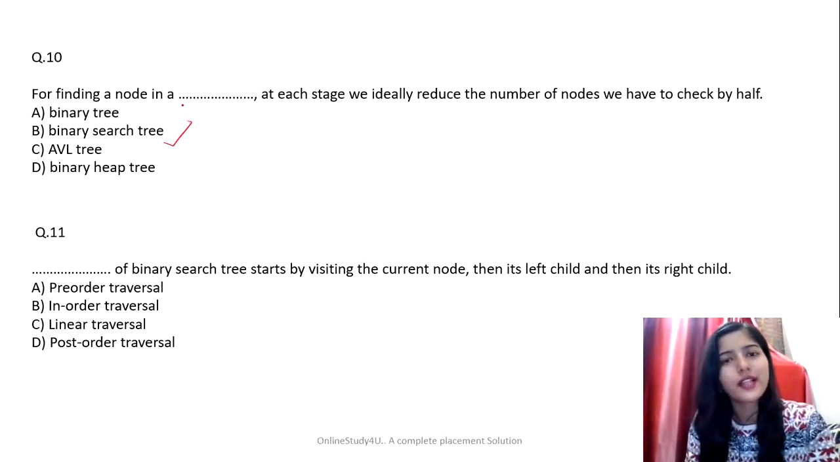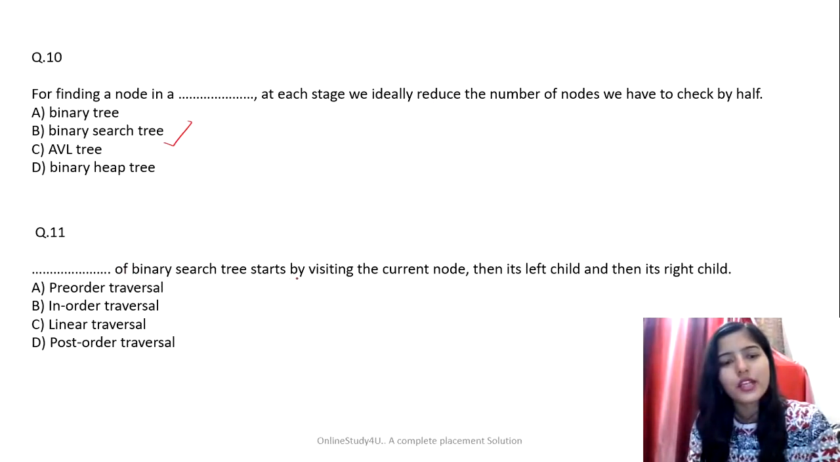Now you must be wondering that ma'am is giving all the questions for homework. So guys, this is not the time to learn something new. This is the time to revise. I'm expecting that you guys are already aware of these small things. So do comment the answer for this one as well. Although I have already taken this, the correct answer is binary search tree, right? So for finding a node in a binary search tree, at each stage, we ideally reduce the number of nodes we have to check by half, right? So let's see the next question now.